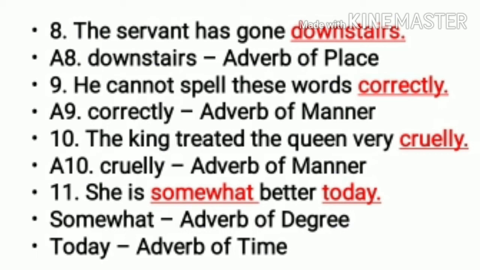Ninth, he cannot spell these words correctly. Correctly you need to underline, and correctly will be adverb of manner. 10th one, the king treated the queen very cruelly. Cruelly we underline, and that will be your adverb of manner. 11th, she is somewhat better today. So somewhat and today are your adverbs, which we underline. Somewhat will be adverb of degree because it's showing some extent, and today it is showing the time. So it will be an adverb of time.